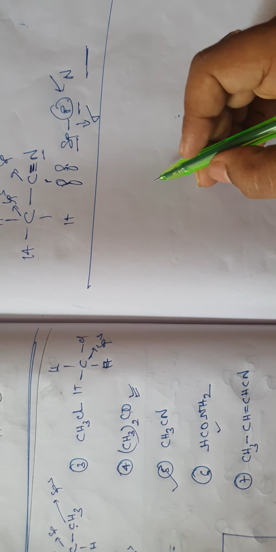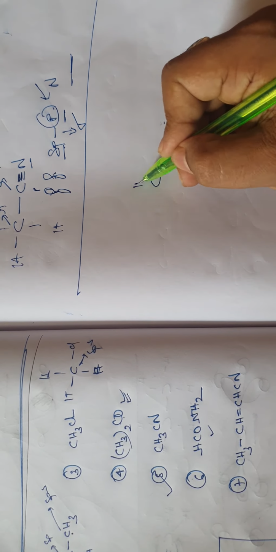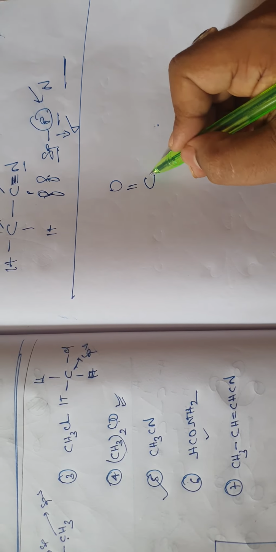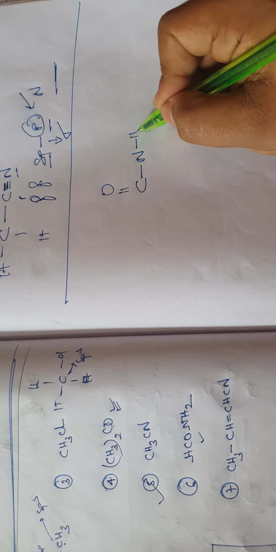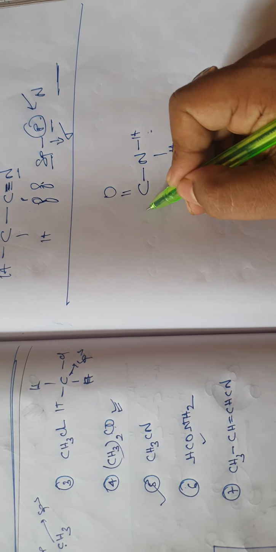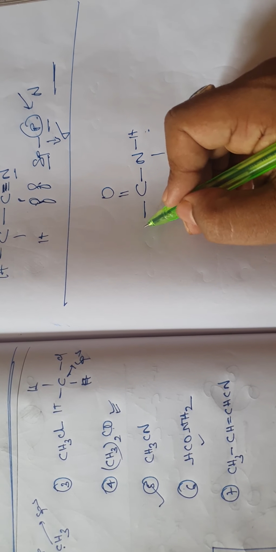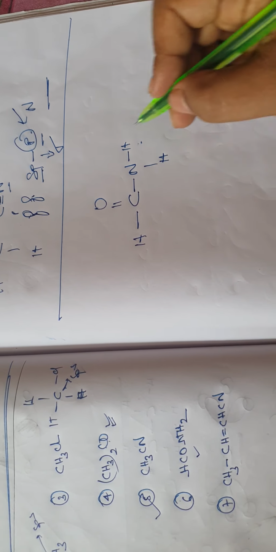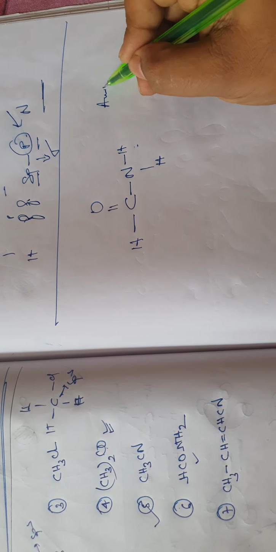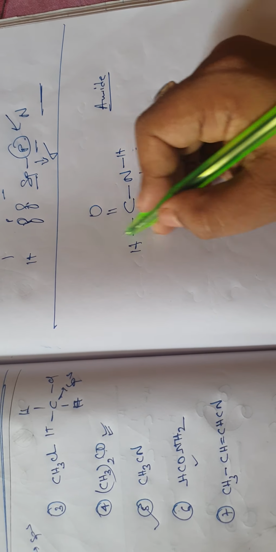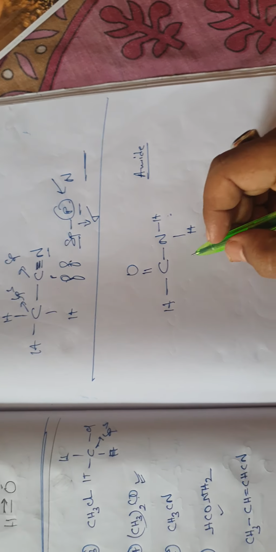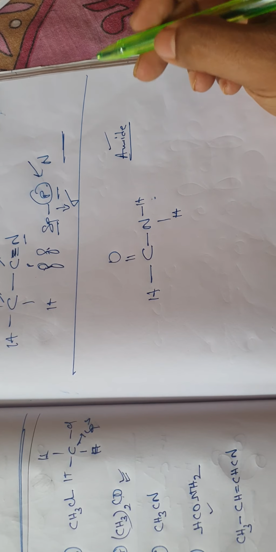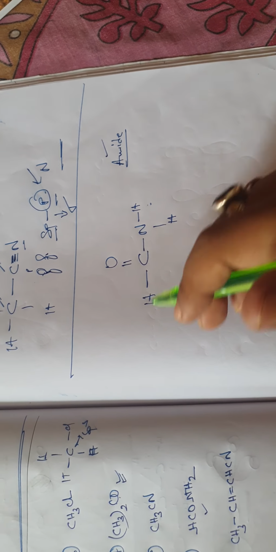So this one: C double bond O, N, H, single bond H. This is an amide group, CONH2. Anyway, you will learn all this chemical naming and everything.